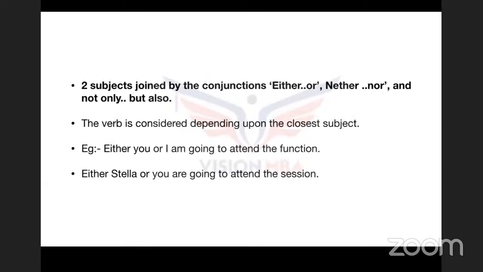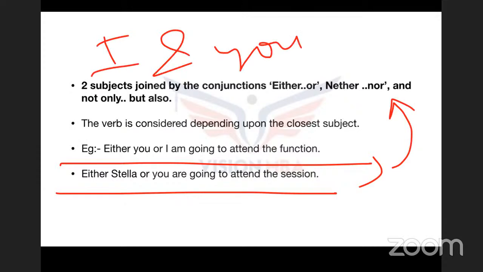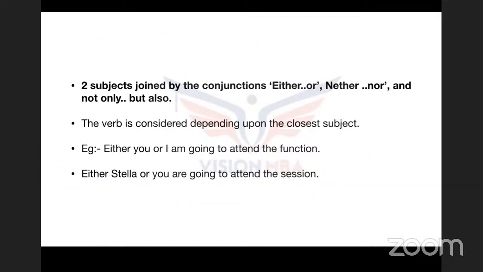Now, the reason why I have taken these examples is so that not only do you understand the either or, neither nor concept, but I also get the opportunity to explain to you about I and you. Now, what is either or? Either this person or that person. Whenever you're using either or, which subject are you going to consider for the verb form? When both are singular, it's singular. When both are plural, it's plural. But what if one is singular and another is plural? Let me give you an example.